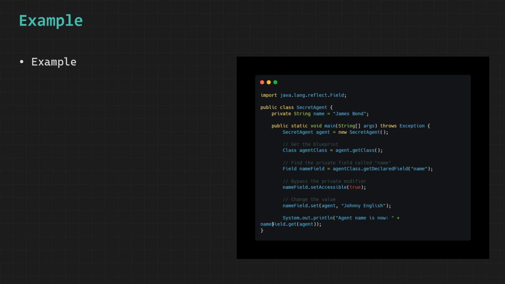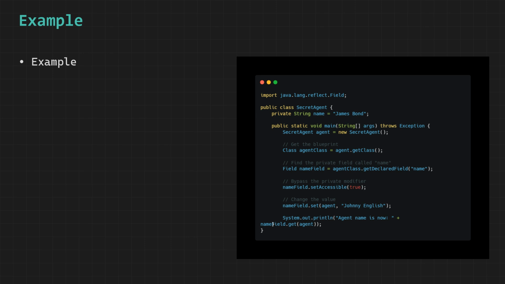To visualize this, imagine a secure locker that has a label saying "Do not open," but with special administrative tools you are able to unlock it, access its contents, and even replace what is inside without following the usual rules, and that is exactly what reflection is doing here by giving you deep control over the internal state of objects.